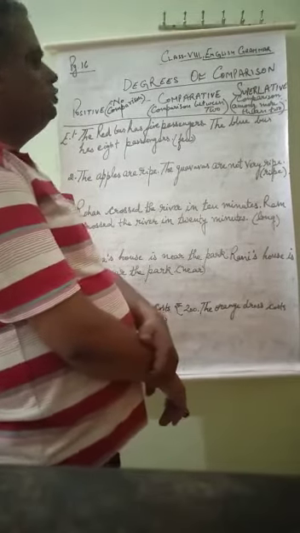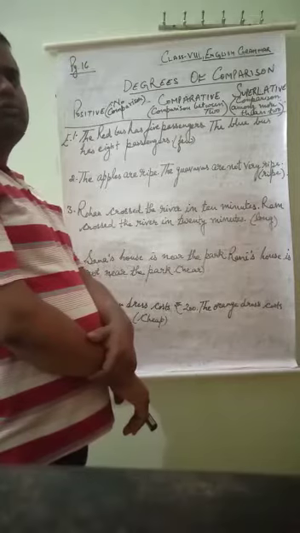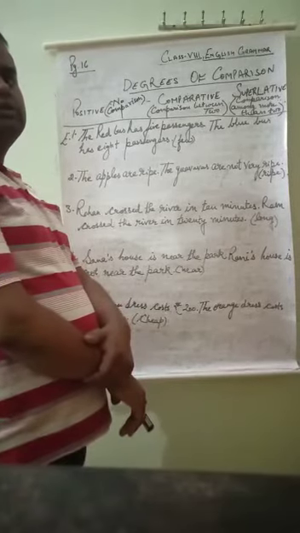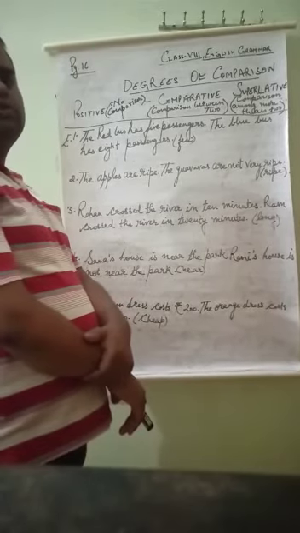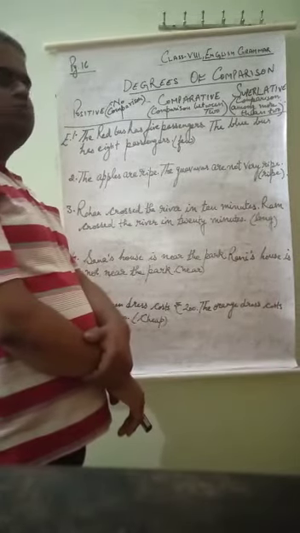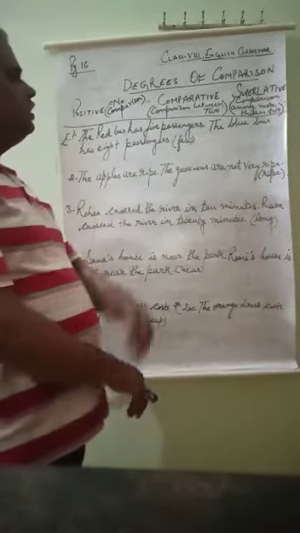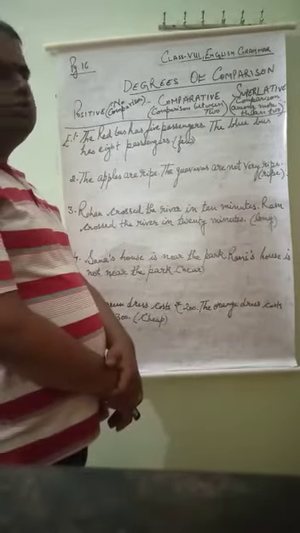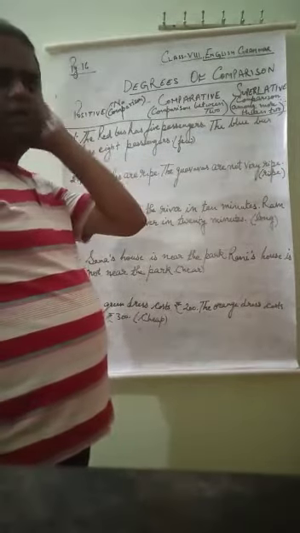When there is no comparison between more than one person or one thing, it is a positive degree. When there is a comparison between two things or two animals or two places or two persons, that becomes a comparative degree. And when there is comparison between more than two animals, persons, things, it becomes a superlative degree.